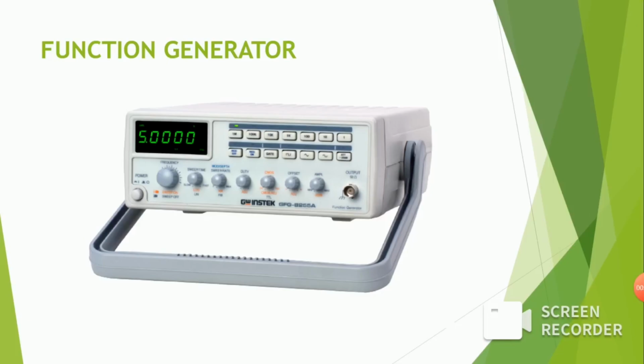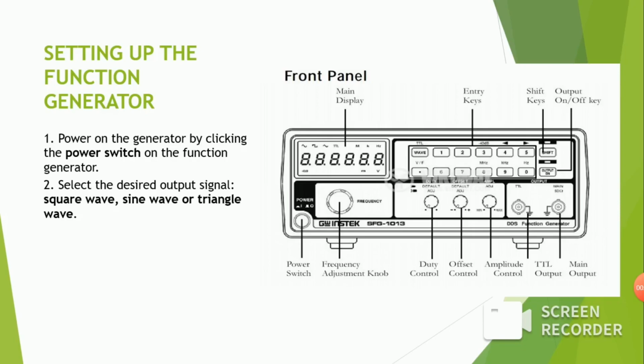Right, the next thing that we're going to use is the function generator. So how to use the function generator? Firstly, setting up the function generator. Power on the generator by clicking the power switch on the function generator. Secondly, select the desired output signal. It is square wave, sine wave, and triangle wave.